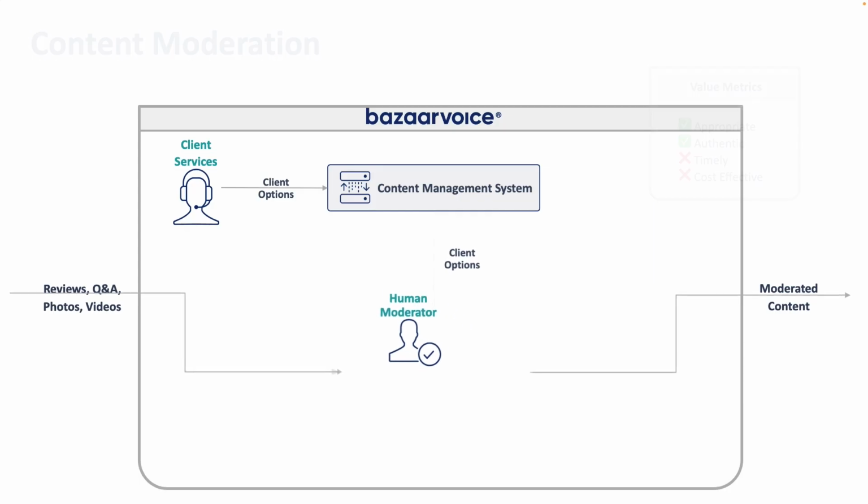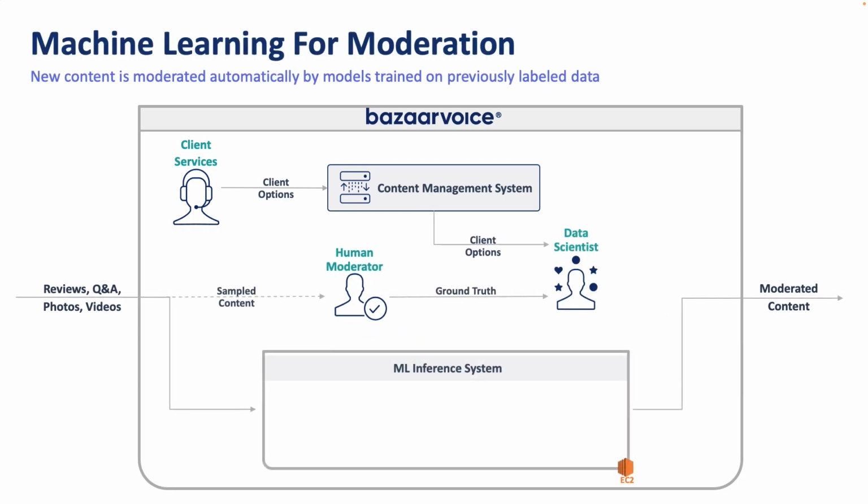Okay, so instead of having the human moderators look at each piece of content, we'll now just send them a small subset of content that we'll have them label as ground truth for our data scientists. Our data scientists can then take that ground truth data along with our client options that specify what they're looking for and train models that represent one or many of our clients' use cases.